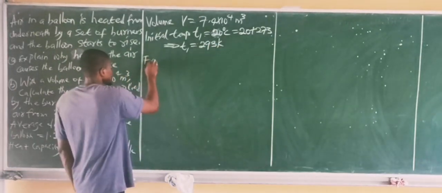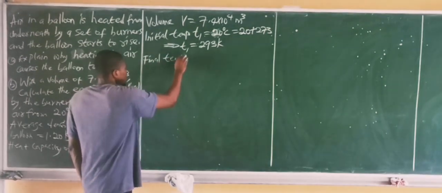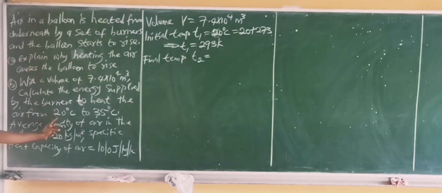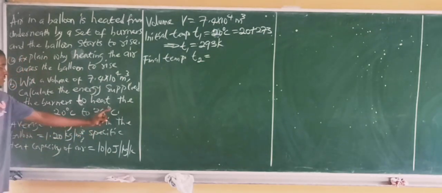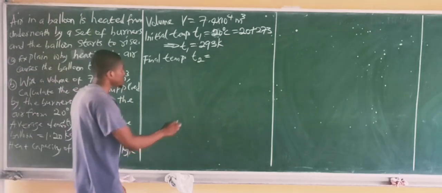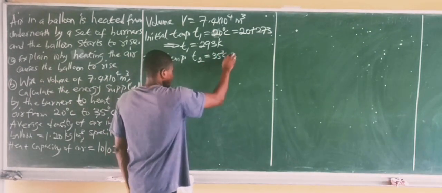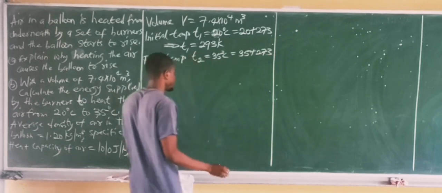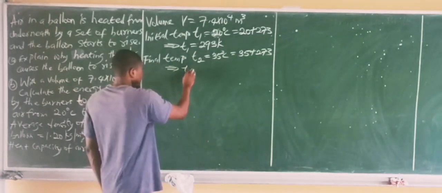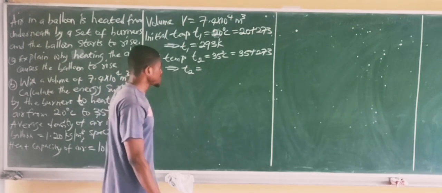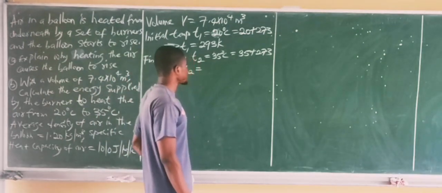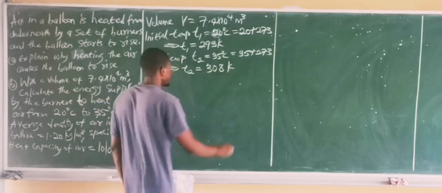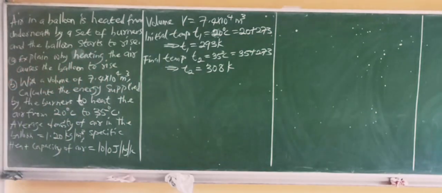Okay, final temperature, let's call it T2. The gunner heats the air from 20 degrees to 35 degrees Celsius, so the final temperature is 35 degrees Celsius. As usual, add 273 to it to convert to Kelvin. So the final temperature is equal to 35 plus 273. That's 308 Kelvin. Those are the initial and final conditions of the temperature.